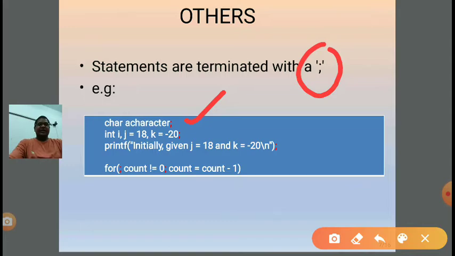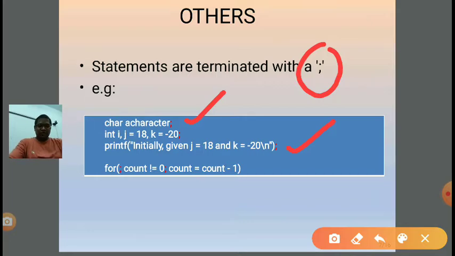Next line, int i, j: i is a normal variable which is only declared, j equal to 18, so j is assigned the value 18, k is assigned -20. Next I have written a printf statement, which displays j equal to 18 and k equal to -20 followed by a newline, as it is an output statement.